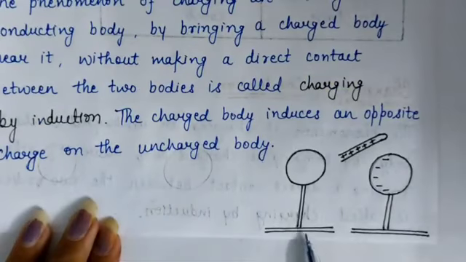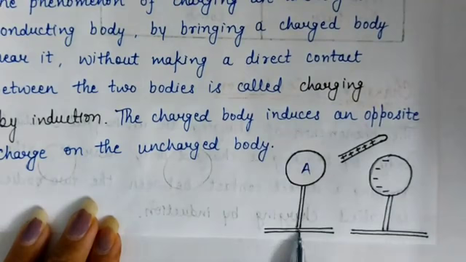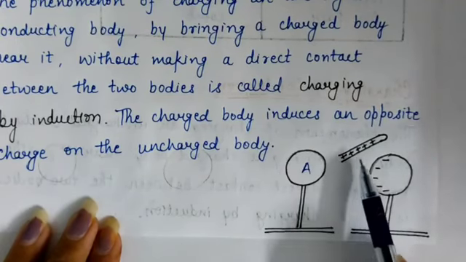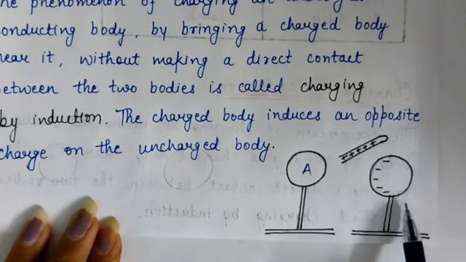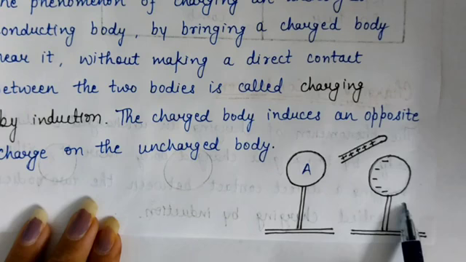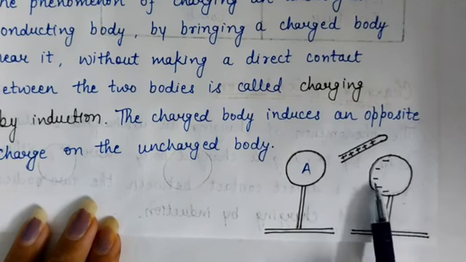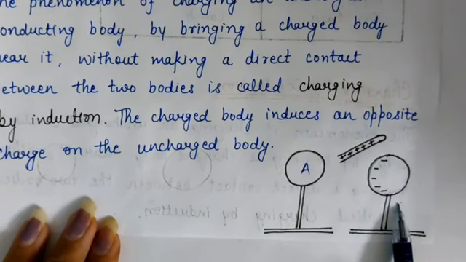For example, this is our uncharged metallic sphere A. When we bring a charged ebonite rod near to the uncharged metallic sphere, then some opposite charge also accumulates on the metallic sphere.